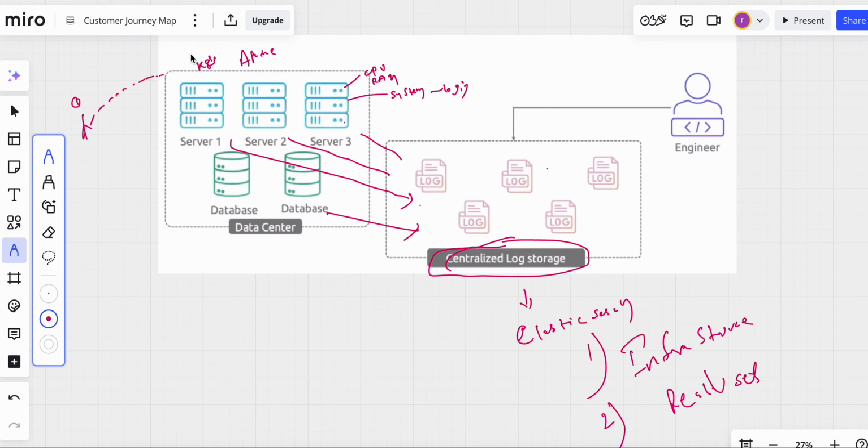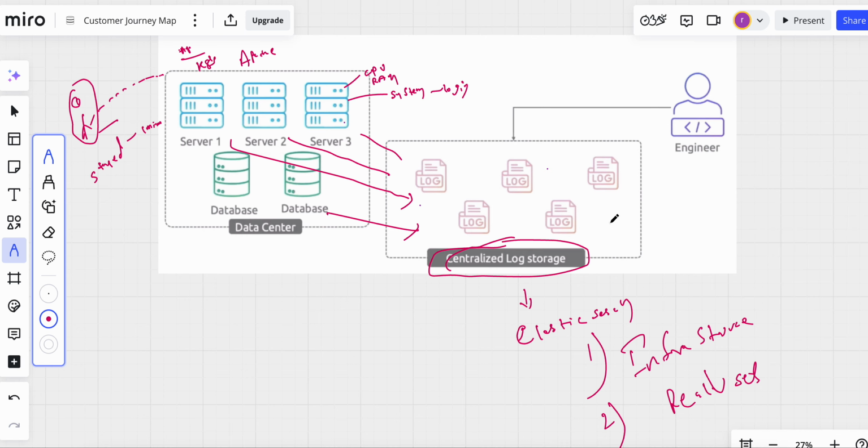Whenever they are trying to access the application which is running on those machines, with real user monitoring they can track the interactions of the users on these web applications. Like this user has stayed on a web page for more than 1 minute. That means I can conclude that this user is interested in that particular product. So such kind of analytics can be made.